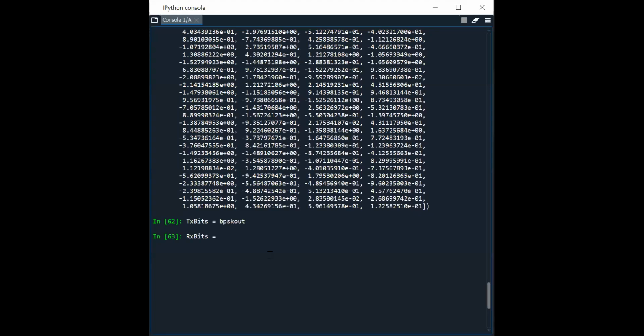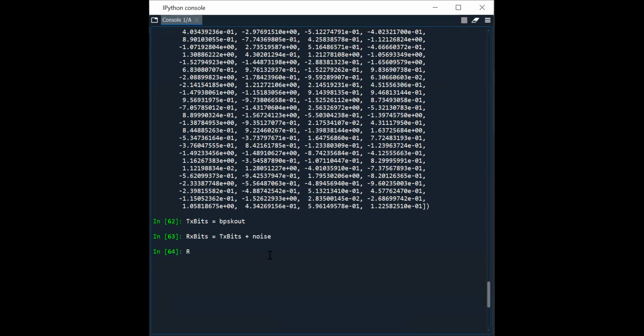Sir, but it is not in time domain, no, sir. Even in time domain, we'll get the same, no, sir. Same. So received bit is equal to transmitted bits plus noise. Both are of 1000 length and it will work.